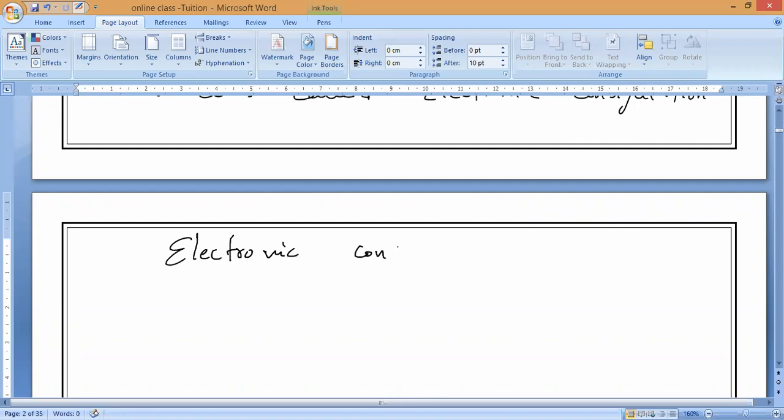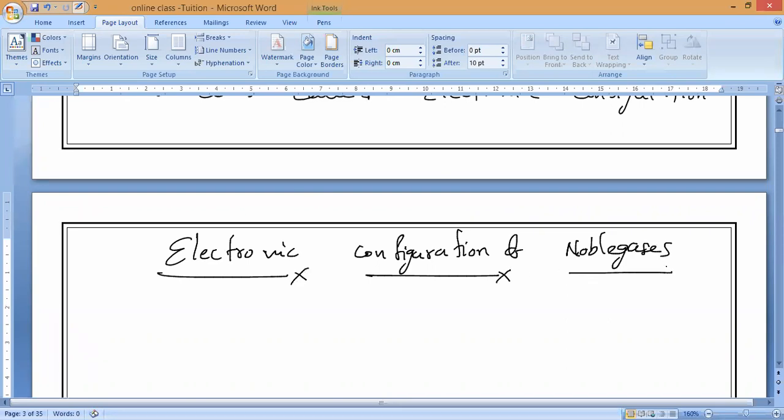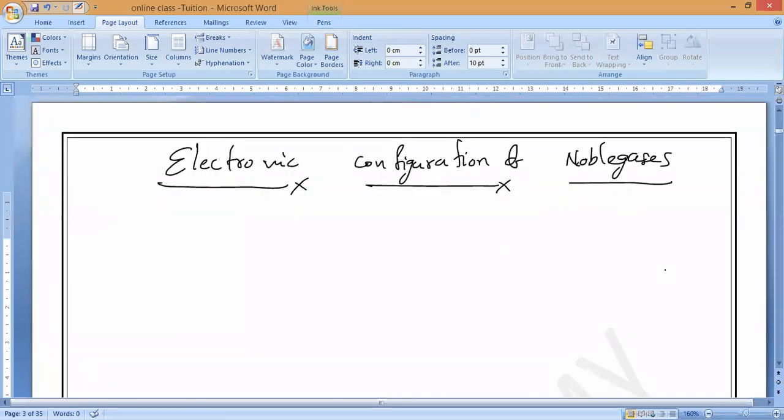Electronic configuration. Electronic configuration of noble gases. So what is another name of noble gases? Anybody? You have to respond. Inert gases. Inert gases or stable gases.